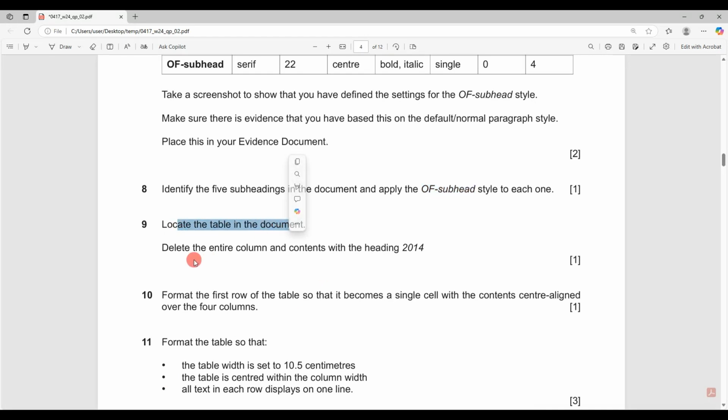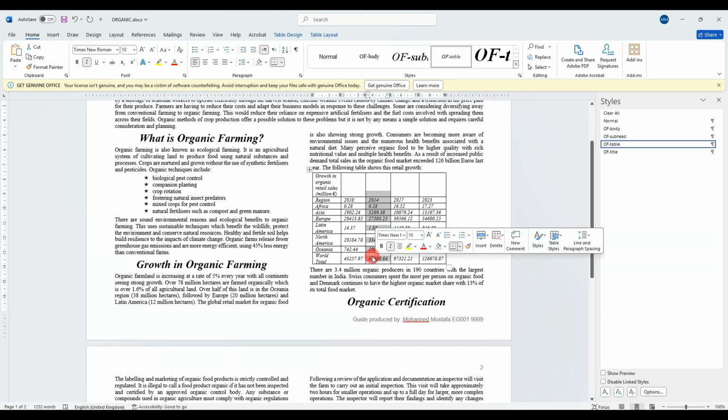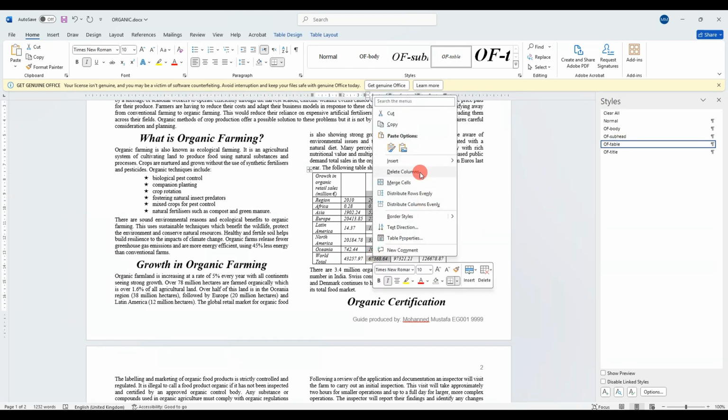Locate the table in the document, delete the entire column and content of heading 2014. So where is 2014? The whole column. So I'll select the whole column, right click, and then I'll delete the column.